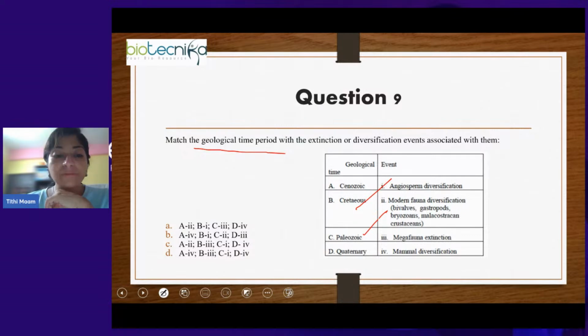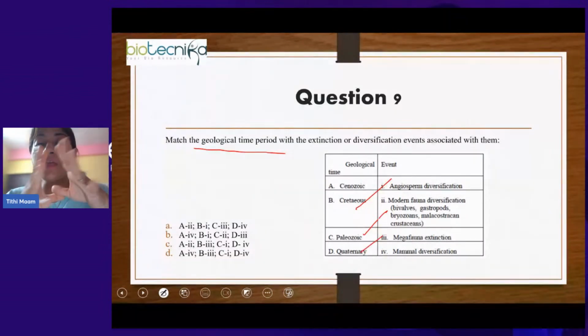Right? Now, next, megafauna extinction. So, megafauna extinction, yes, here basically we are talking about a mass extinction. So, the major mass extinction for sure happened during the Permian period, but at the end of the Permian period, but that we don't see in the option. Okay, so apart from that, one fauna extinction that we can see is happening is right now. Okay, during the Quaternary period.